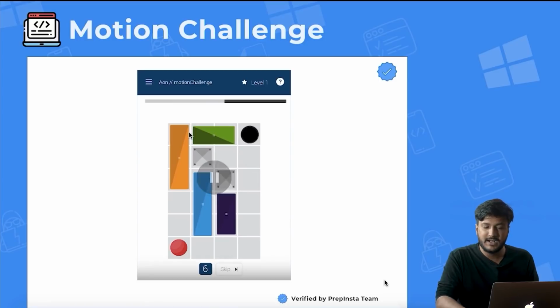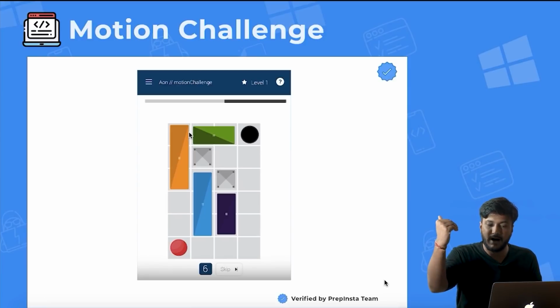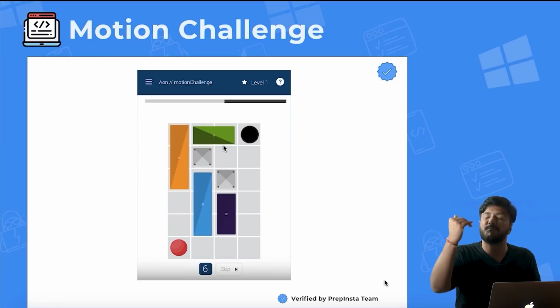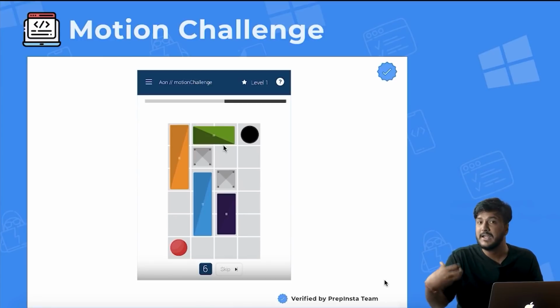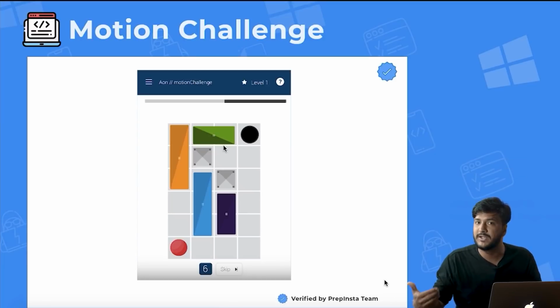Then again, one more thing that a lot of people may not know is that, yes, your plastic box or movable item can also move above the black hole. So maybe a lot of you would be thinking that okay, I cannot move this green block above the black hole. But yes, you can overlap your green box above the black hole wherein you're supposed to put the ball. So if you did not know this from today's class, you would not have done this. And if you do not know about all of those 20 games, you would not have been able to solve all of them as well, right?